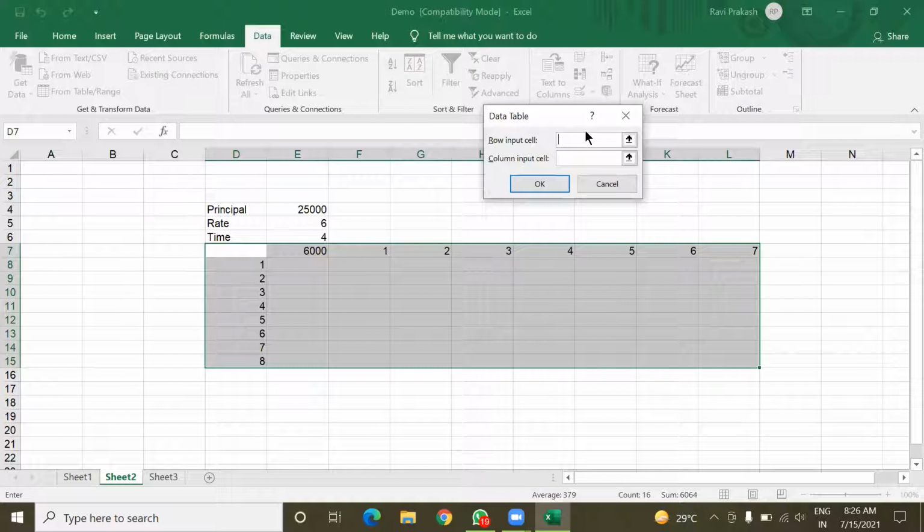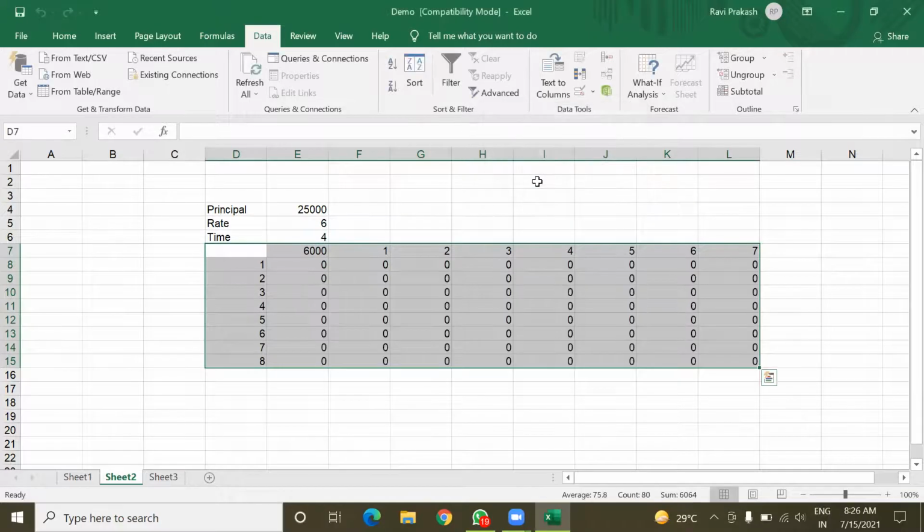Rate, because in this row 1, 2, 3, 4, 5, 6, 7 all these values are for rate. So here I am going to select this rate value, and in column input cell which value? Time. So this is the time value, and then click on the OK button.